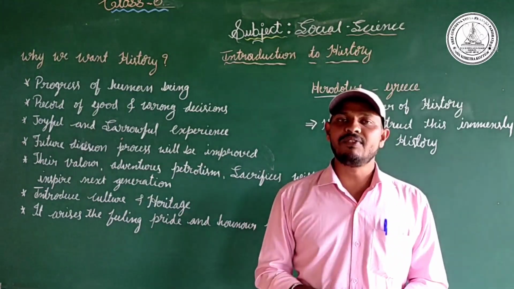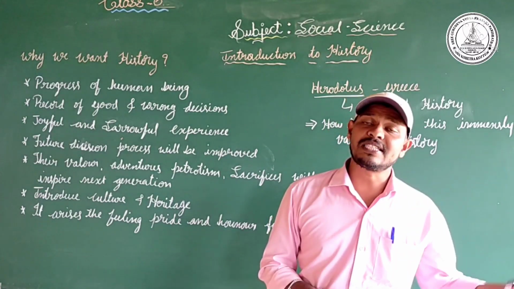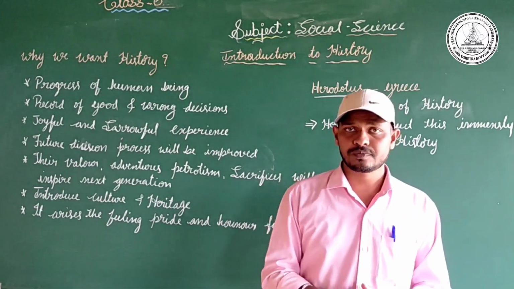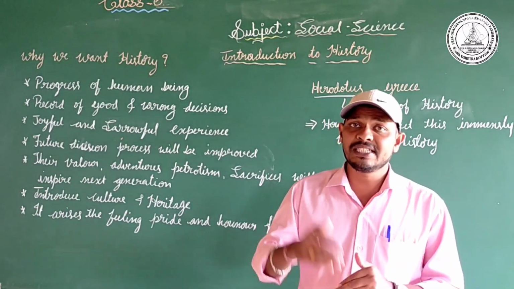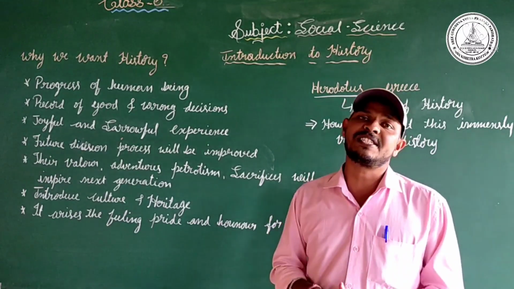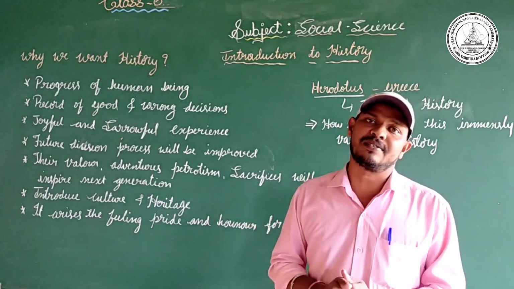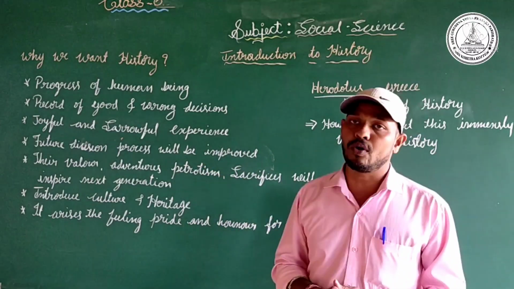So in our history, we have had many joyful experiences and many sorrowful experiences. By these experiences, what do I want to do? If I have done that job, what happened? Did it give a joyful experience, or a sorrowful experience? So this kind of thinking level should be increased by this history. Then the future decision process will be improved.